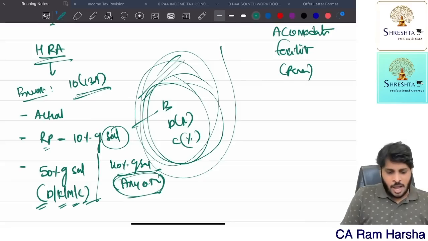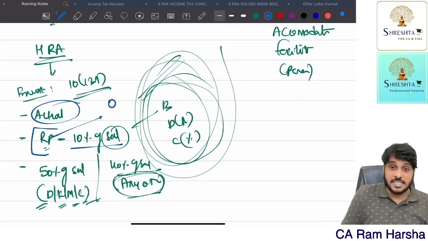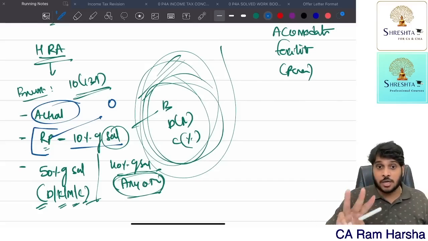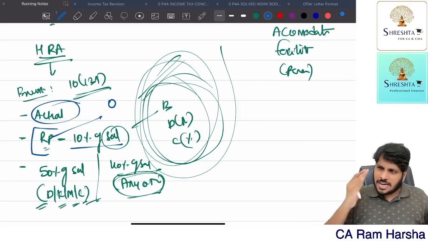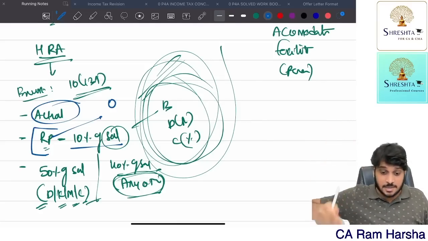So, how much is exempt? The actual amount you received, rent paid minus 10% of salary. Suppose you paid rent 0. For some 2 or 3 months, you did not pay rent at all. For those 3 months, you will not get HRA exemption at all. For the remaining 9 months you paid rent, so for those 9 months you will calculate the HRA exemption.